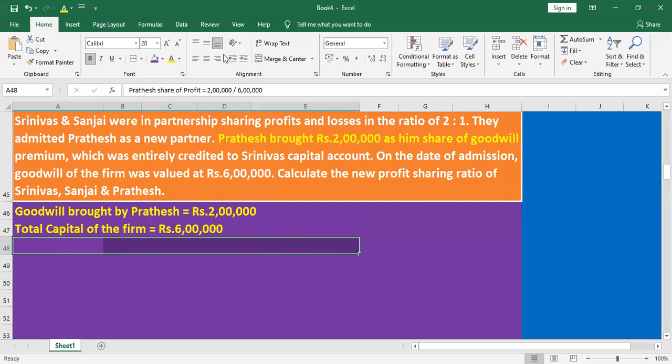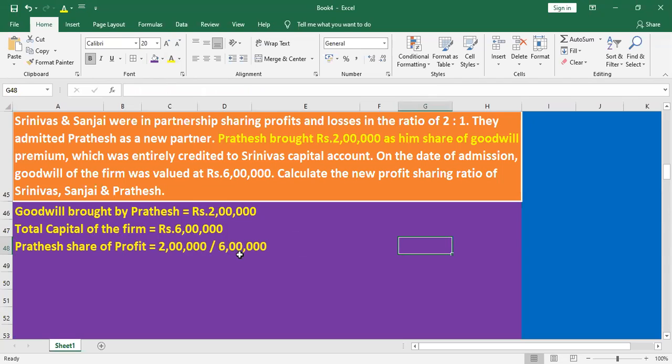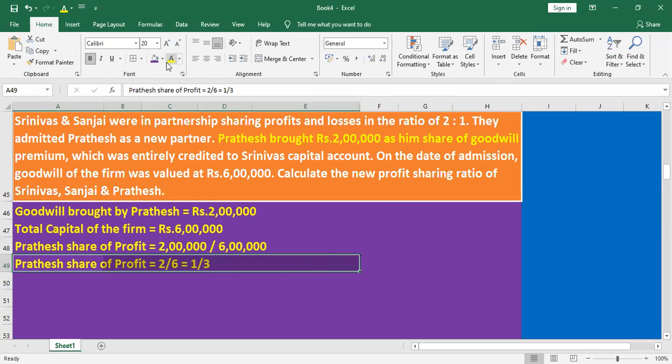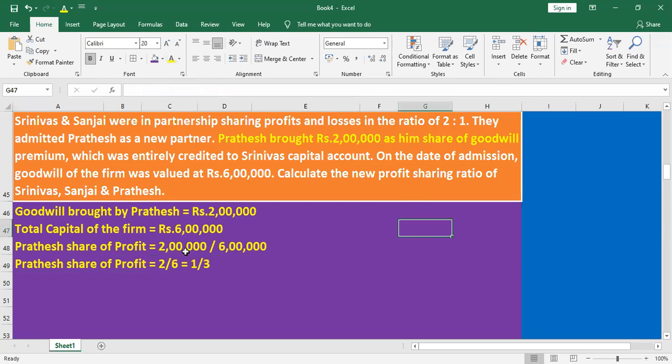Then Pratish's share of profit is 2 lakh divided by 6 lakh. Remove the zeros. So what is the answer here? 2:6 means it will be simplified to 1:3. Pratish's share of profit is 1/3.